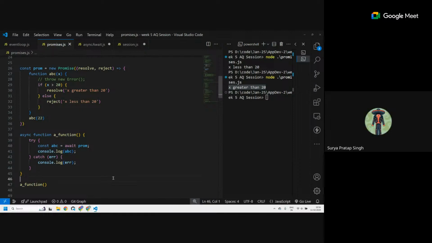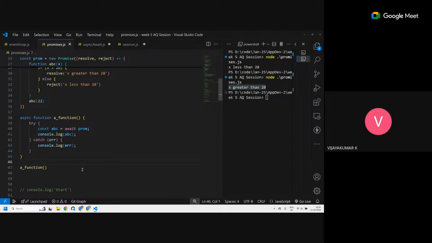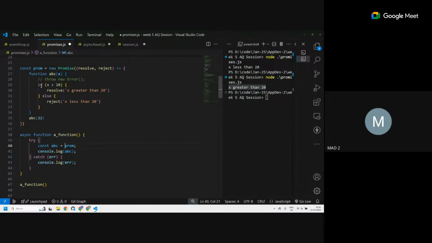Sir, in the web API part, this whole async function will go to the web API. Yes, the async function goes. One thing to note is the async function always returns a promise. Sir, if you don't write await, what is the problem? If I don't write await, then this abc will be a promise, and it will say promise rejected. It will be a promise object.